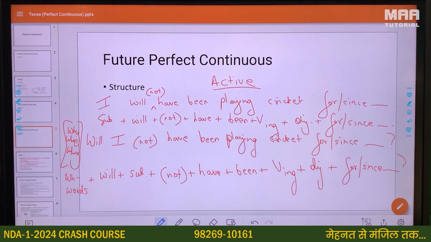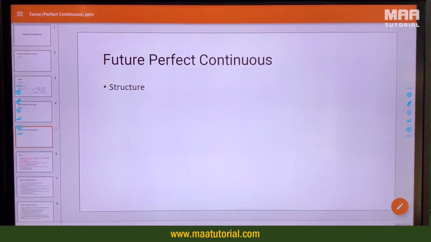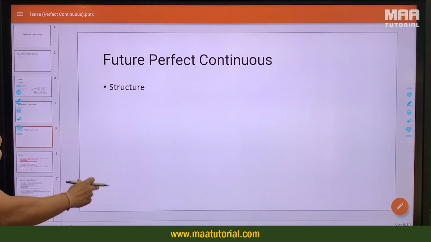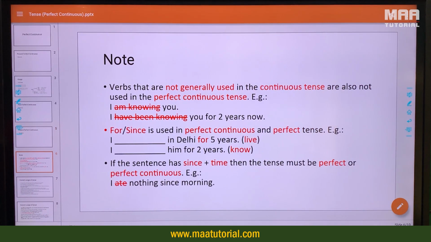So why will I not have been playing cricket since morning? Why will I have been playing cricket for the entire time? For a period of time, since for a point of time. We're going to do this once again later on as well. But we've already seen it.